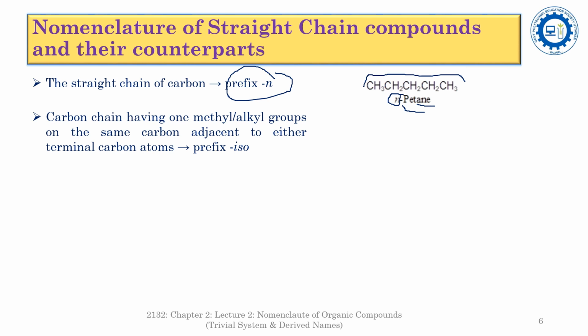Now the prefix iso is used to represent the carbon chain having one methyl or alkyl group on the carbon adjacent to either terminal carbon atom. For example, isopentane. Here the number of carbon atoms is 5, so it is pentane. But here one methyl group is added to the carbon atom which is adjacent to the terminal carbon atom. So that's why the prefix iso is added.